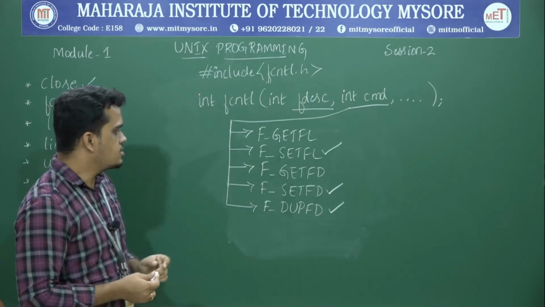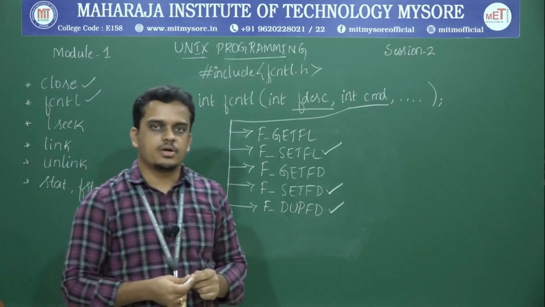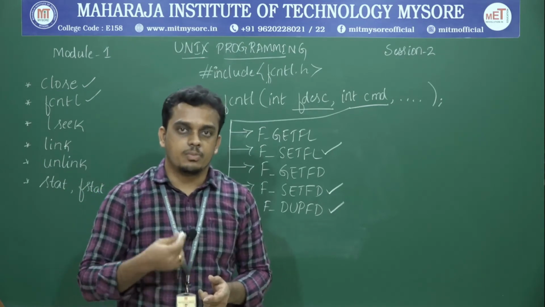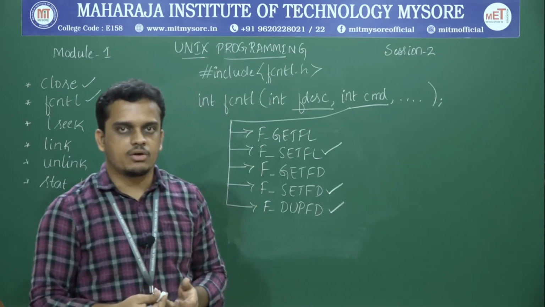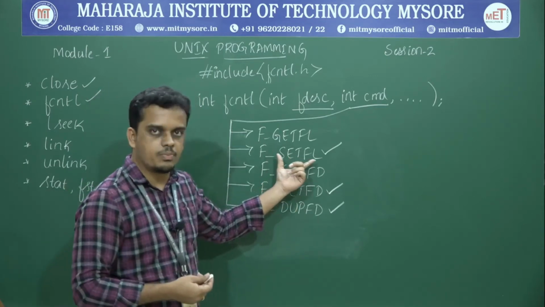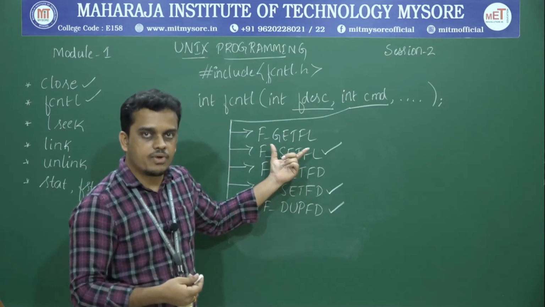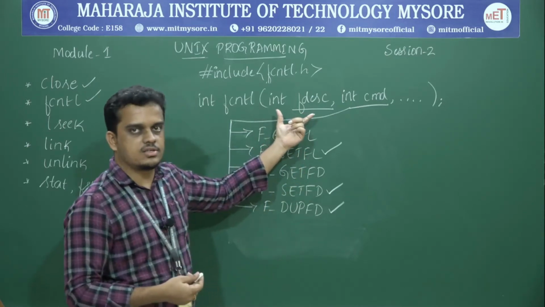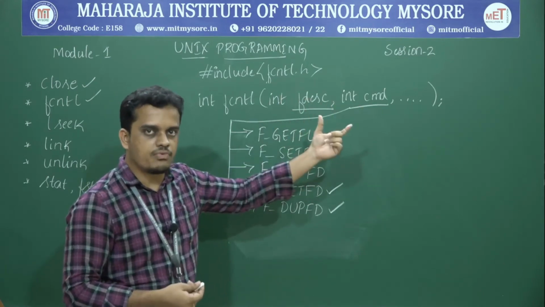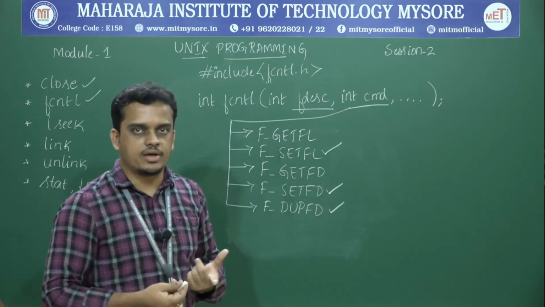So here in this particular case, that is F_SETFL. F_SETFL is another command with the help of which you can set or impose a new modifier flag for the existing file. That is, it performs the addition of one more modifier flag for the opened file. The file descriptor is referring to the opened file, and for that file it is trying to set more modifier flags.